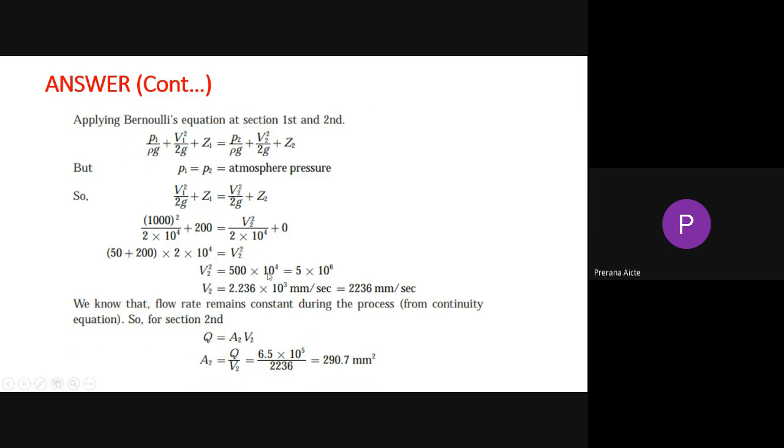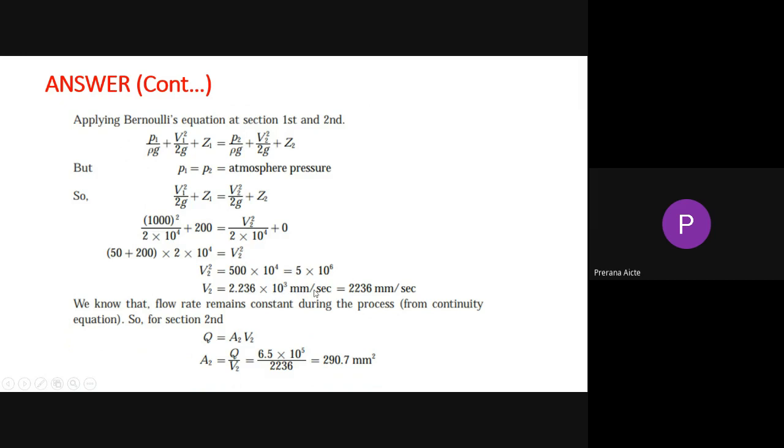So the final value V2 square equal to 500 into 10 power 4, that is 5 into 10 power 6. So V2 equal to 2.236 into 10 power cube per second. Taking the square root of V2 square, V2 will come, that V2 equal to 2.236 into 10 power cube.